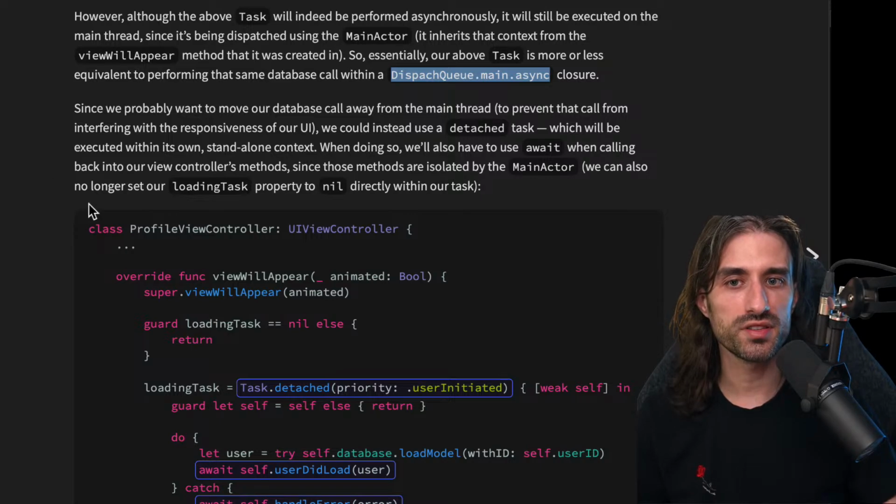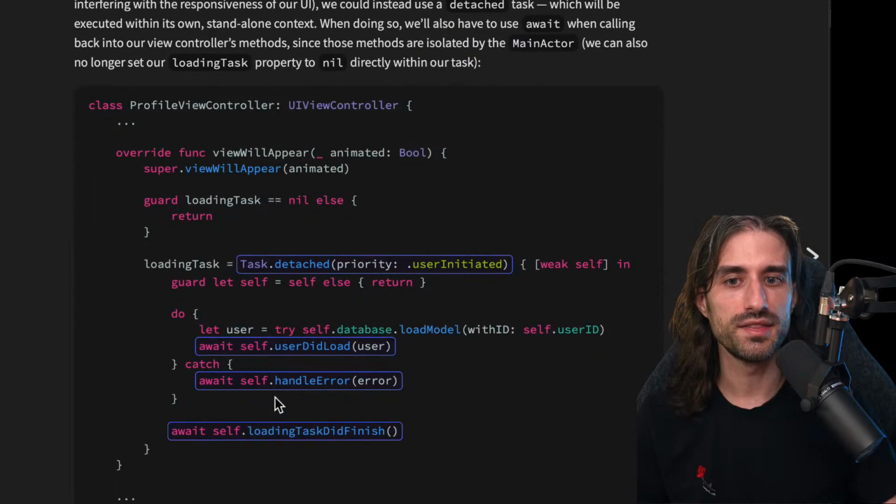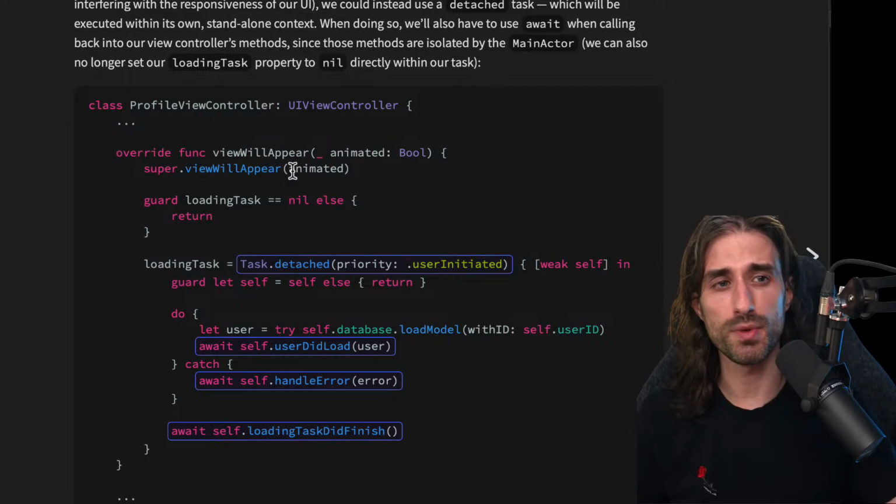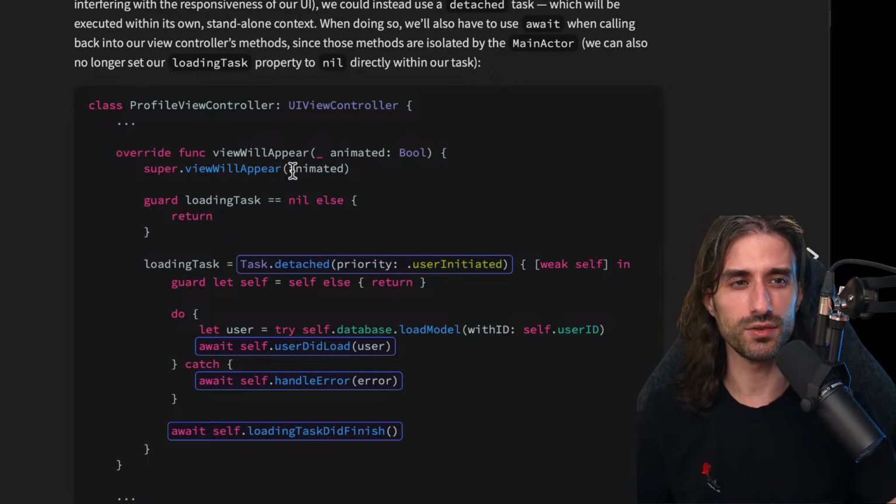We can also no longer set our loading task property to nil directly within our task, because we are now in a detached task, which is executing in a different context than the one defined by the call to viewWillAppear, which was happening inside the main actor. And the main actor, I didn't say it, but you can basically understand it as like the main thread. It's the actor that wraps the main thread.